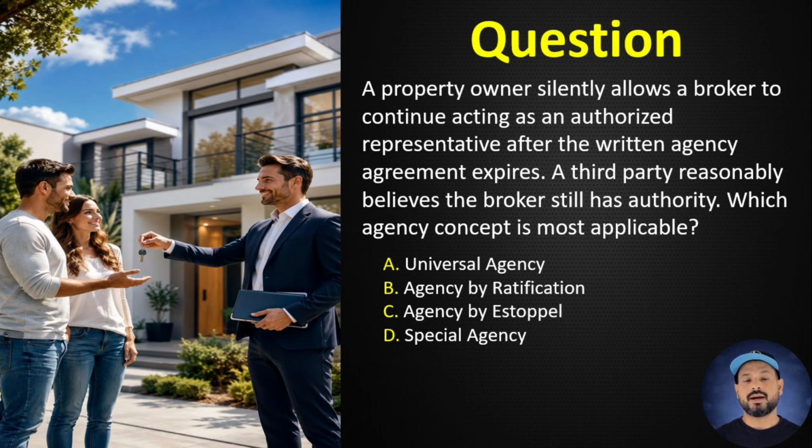Question number 23. A property owner silently allows a broker to continue acting as an authorized representative after the written agency agreement expires. A third party reasonably believes the broker still has authority. Which agency concept is most applicable? A. Universal agency, B. agency by ratification, C. agency by estoppel, D. special agency. Correct answer C, agency by estoppel.